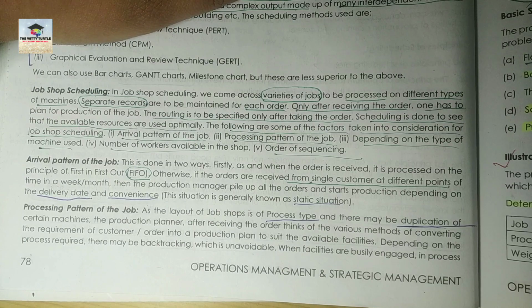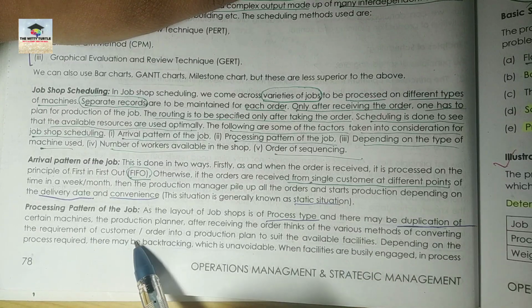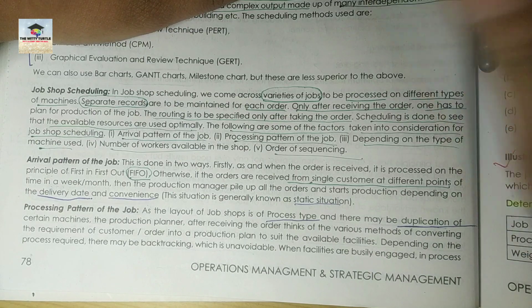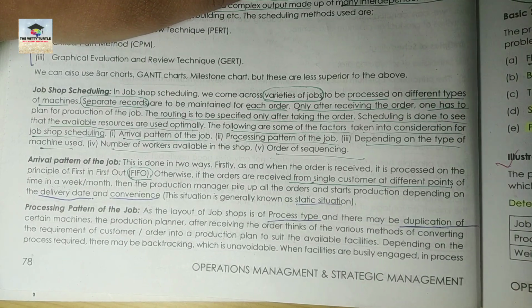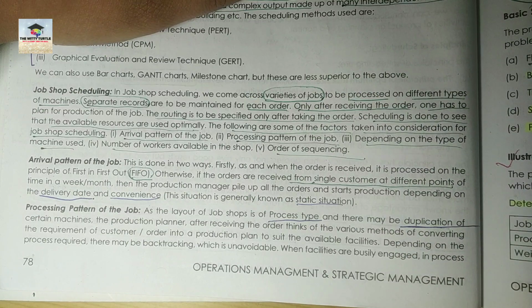So in this particular situation, what you need to do? So in this, various methods of converting the requirement of customer into a production plan to suit the available facilities. Whatever facilities are there, according to that, you have to make a production plan that will convert the requirement of the customer into an output, right?